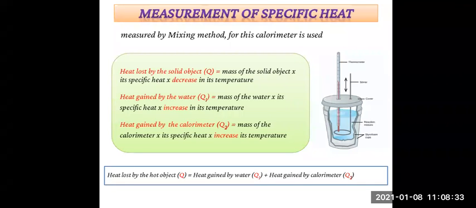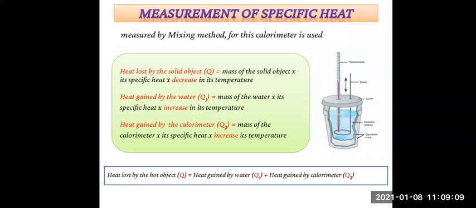You have learned about calorimeter in the previous standard. If a hot solid object is put in the water in a calorimeter, heat exchange between the hot object and the water and the calorimeter starts. So here's just an example given. What if a hot solid object is put in the water in a calorimeter? What happens? The heat exchange starts between the hot object, water, and the calorimeter. This continues till the temperature of the solid object, water, and the calorimeter becomes equal.